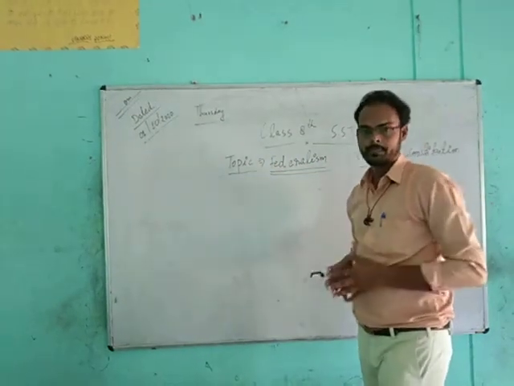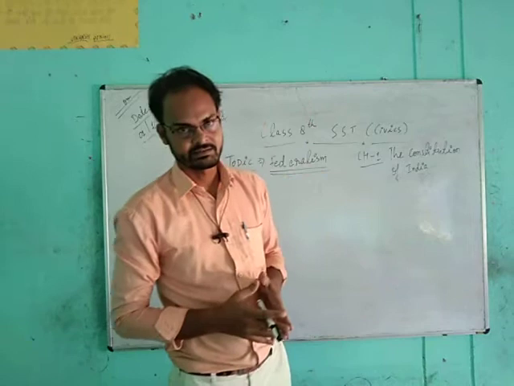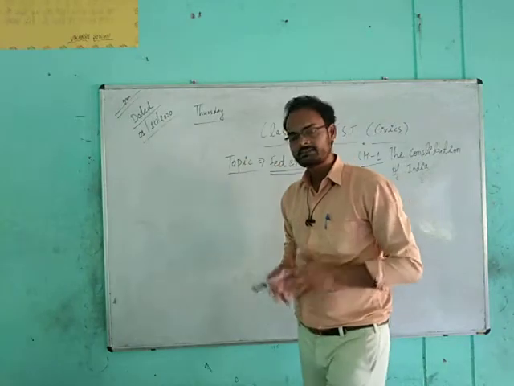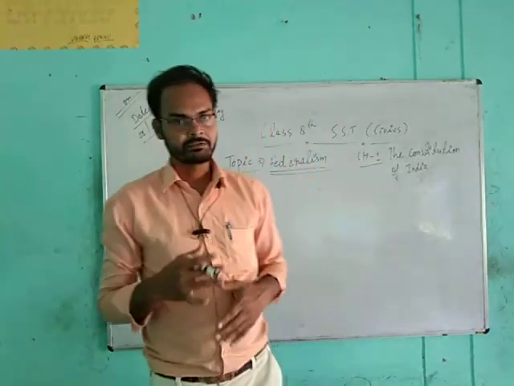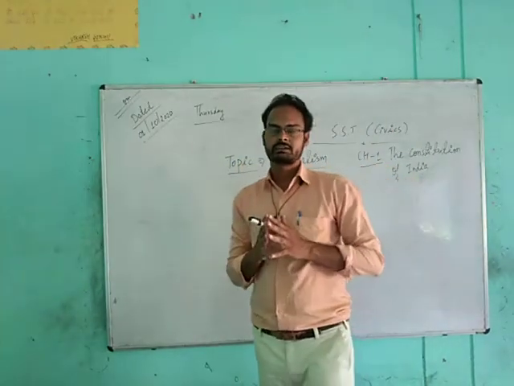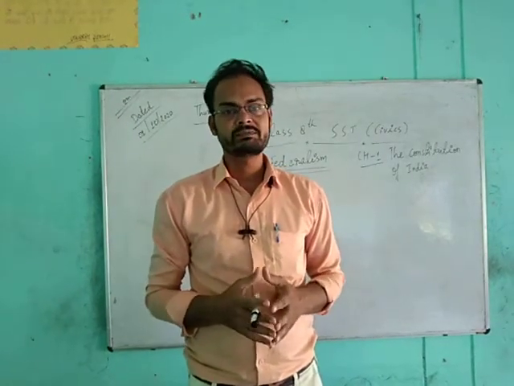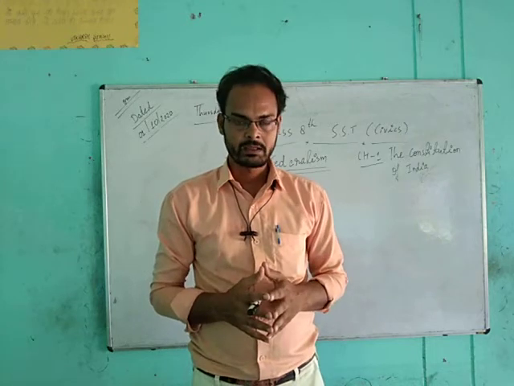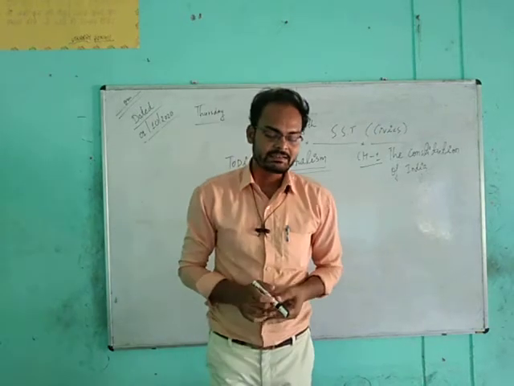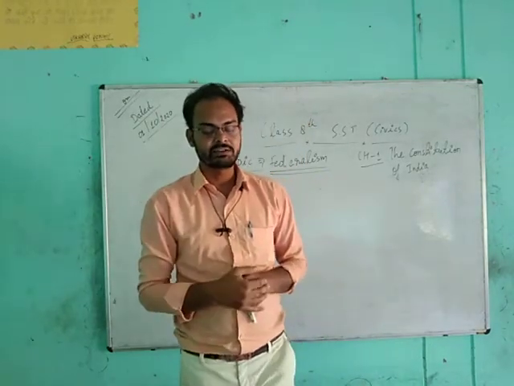Students, as we know, the Indian government is formed in two categories. First is the central government and second is the state government. The central government, with the help and assistance of state governments, governs the country. And this structure and this system is called federalism. Now, in the words of the book, we have to understand that India has a federal form of government. The power of governance is divided between the central and state governments.